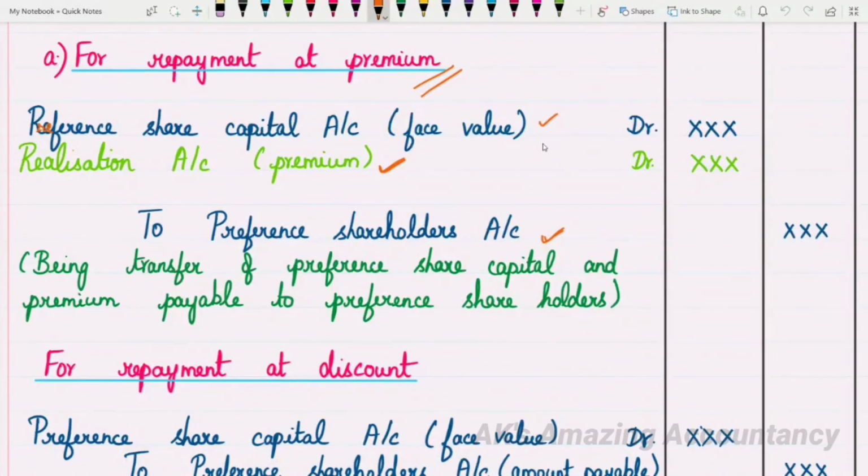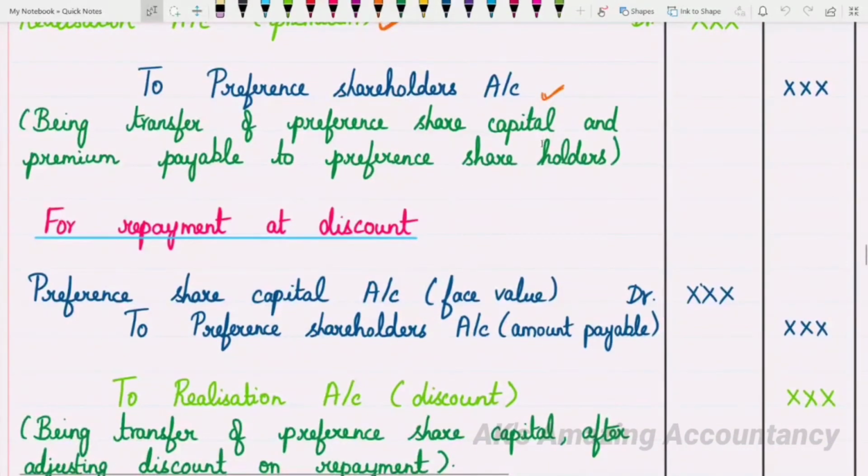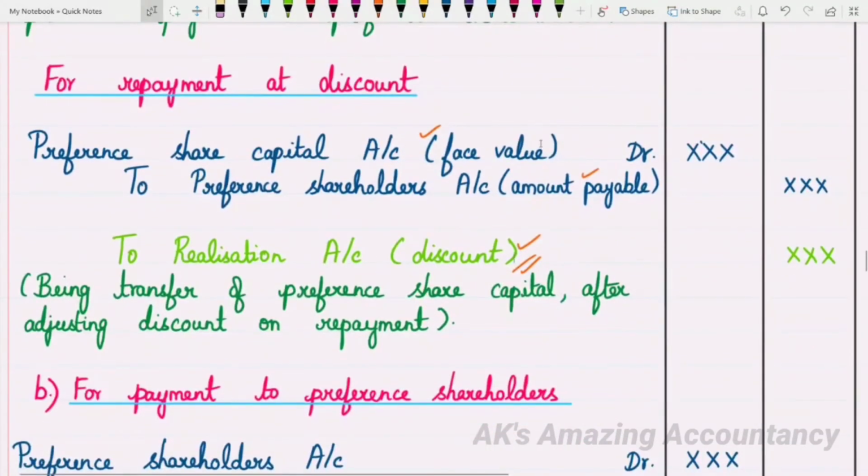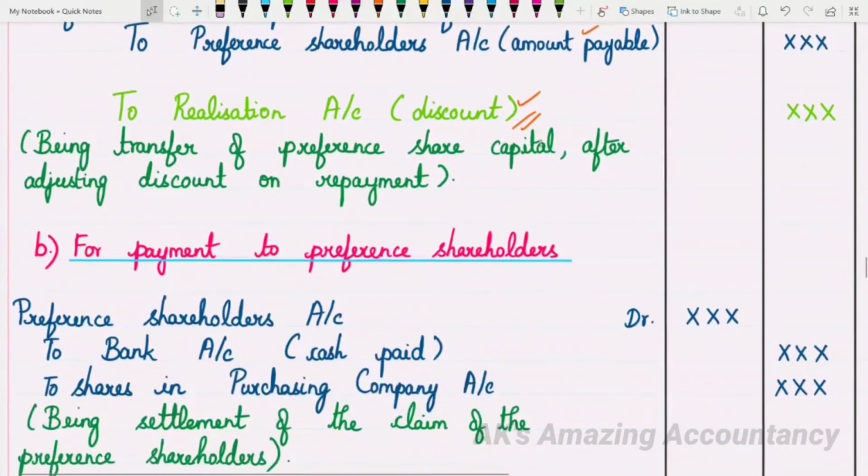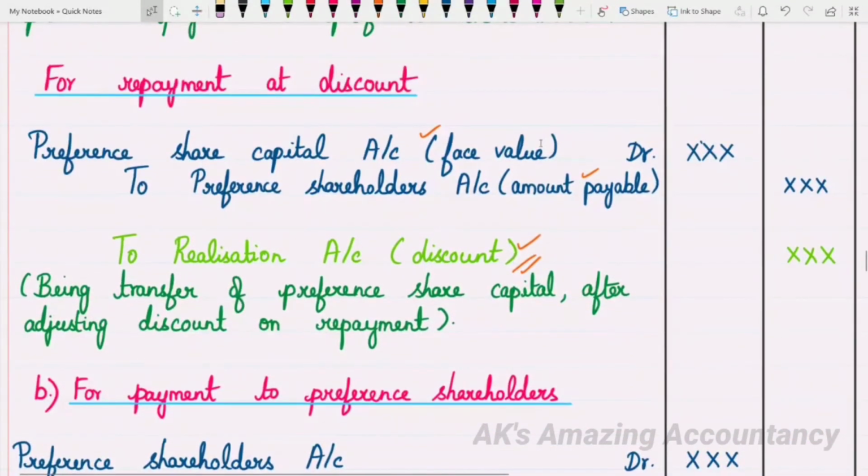The next situation is for repayment at discount. When repayment is at discount, it's a gain to the company. So you will be giving a credit to the realization account. So what will be the basic entry? The basic entry will be preference share capital account debit to preference shareholders account. In addition, since the repayment is made at a discount, to the extent of the discount, you will be giving a credit to the realization account. Why? Because that's a gain to the company. So being transfer of preference share capital after adjusting discount on repayment will be the narration. So these are the entries for the amounts due to the preference shareholders.